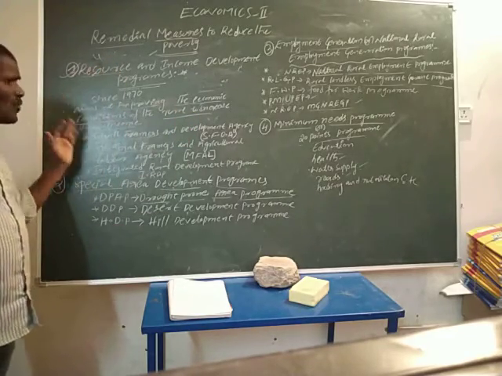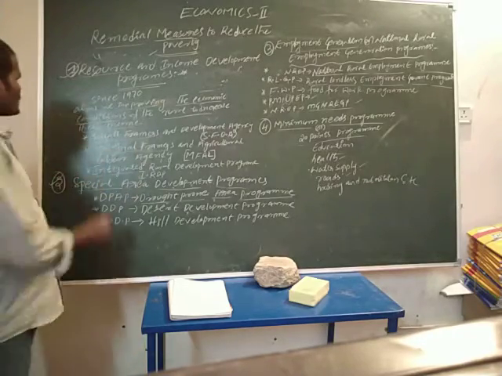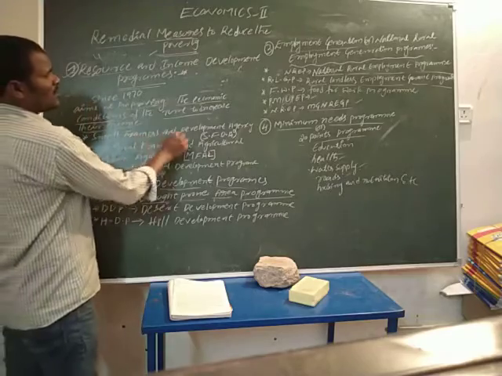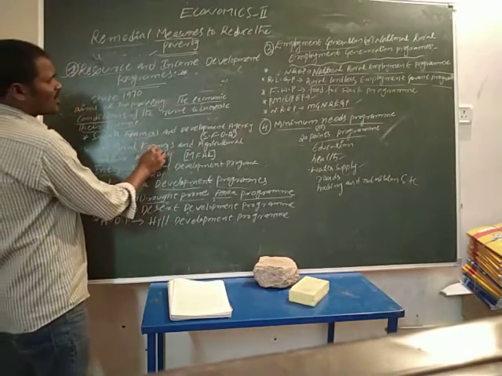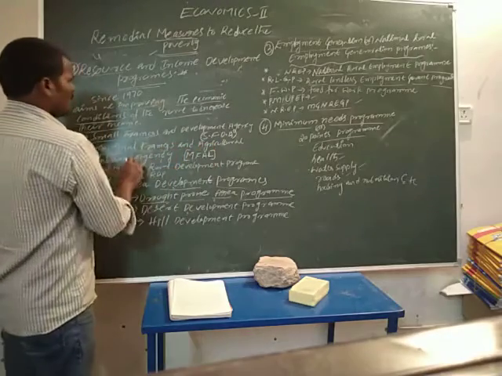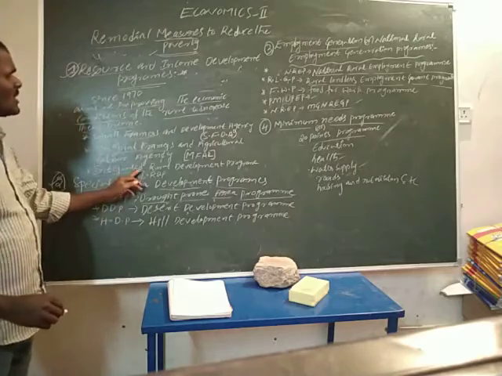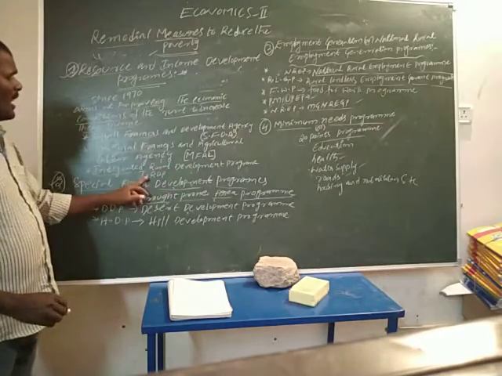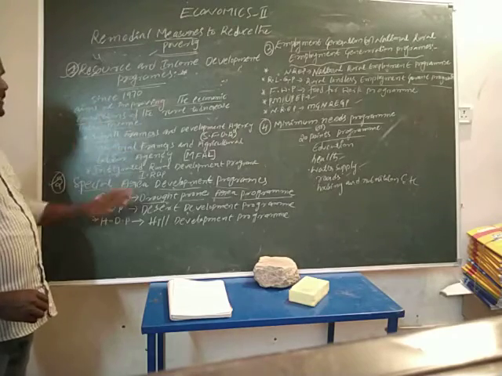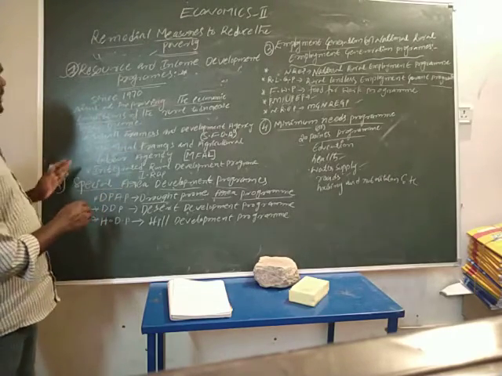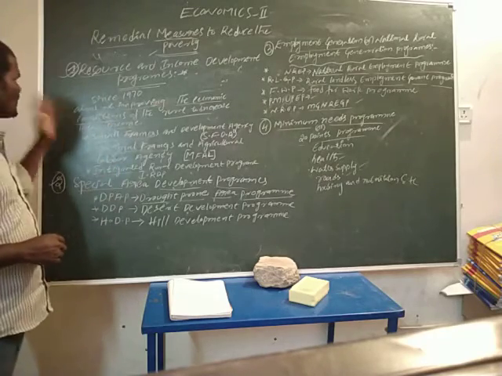Some programs were introduced by the Government of India recently: the Small Farmer Development Agency, the Marginal Farmer and Agricultural Labour Agency, and the Integrated Rural Development Program, IRDP. These four or five programs are aimed at increasing their income levels.